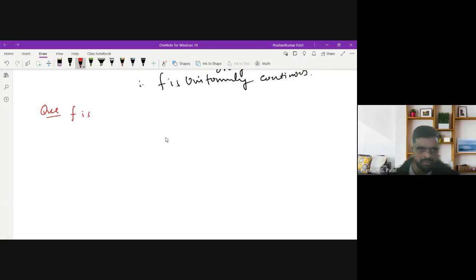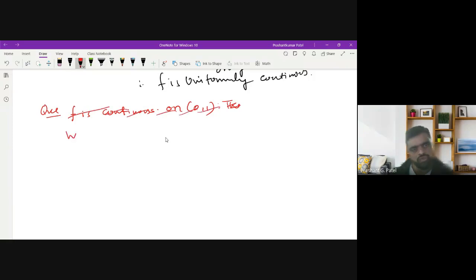f is continuous on the closed interval [0, 1]. Okay, let us rephrase the question.